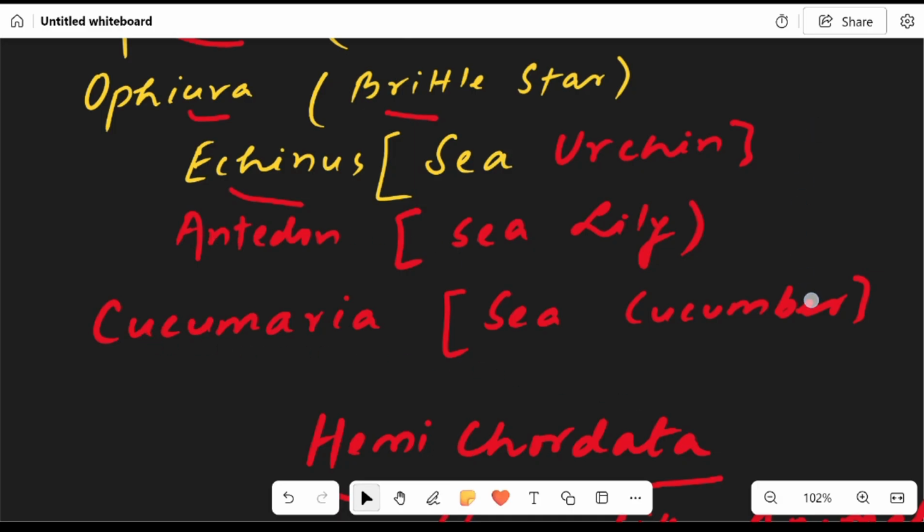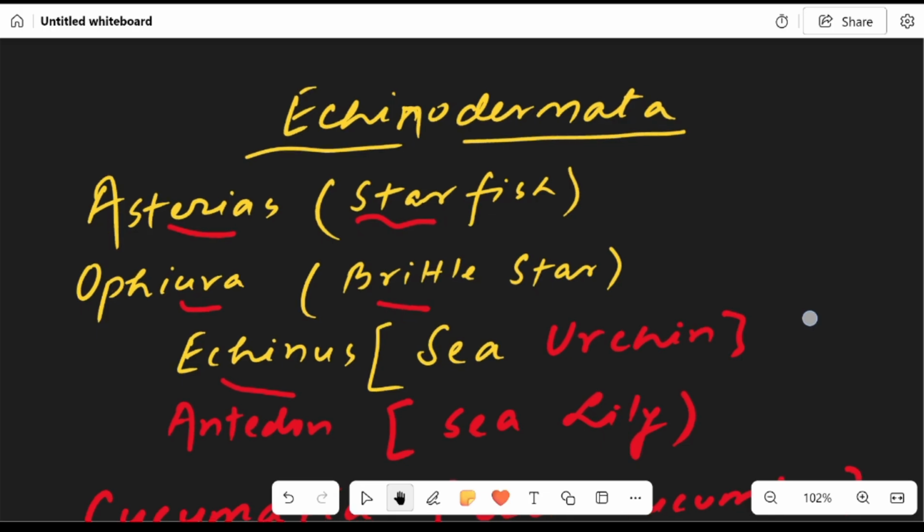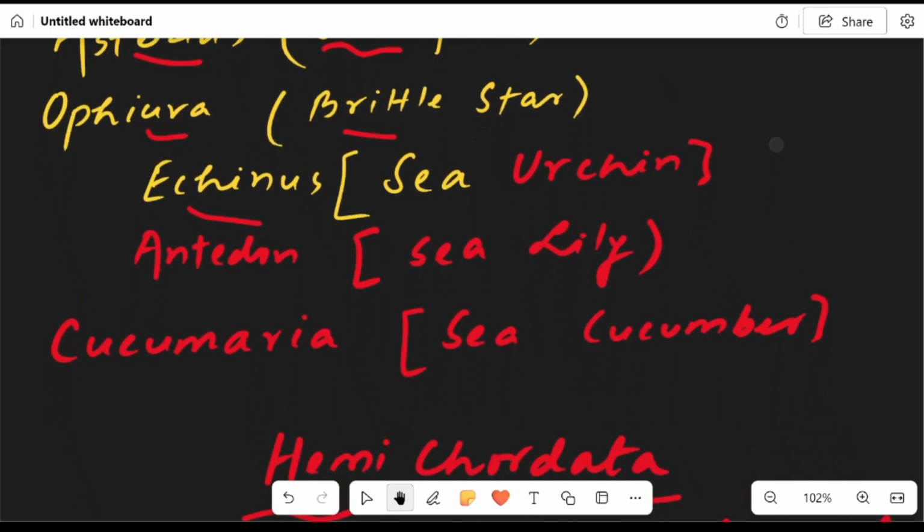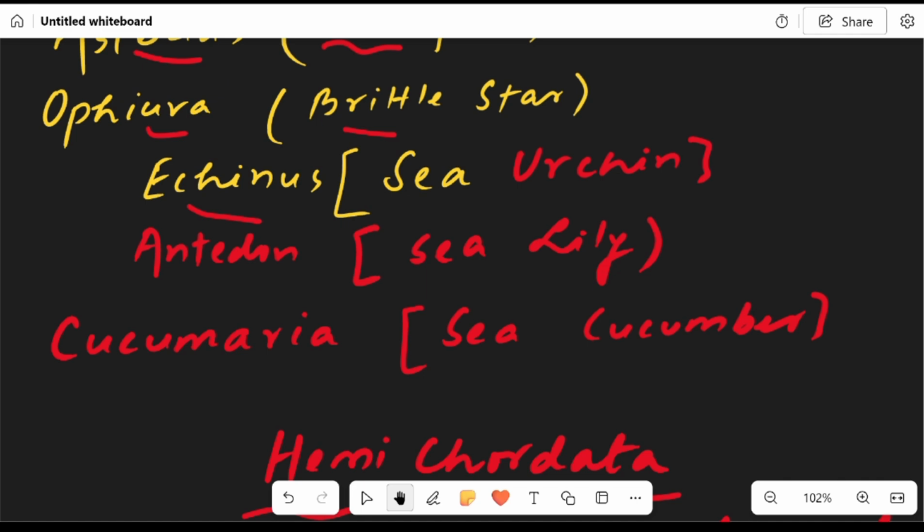So the examples of Echinodermata are starfish Asterias, brittle star Ophiura, sea urchin Echinus, sea lily Antedon, and sea cucumber Cucumaria.